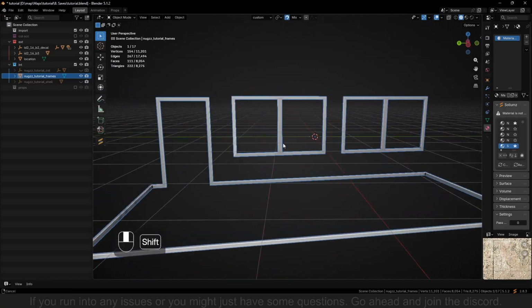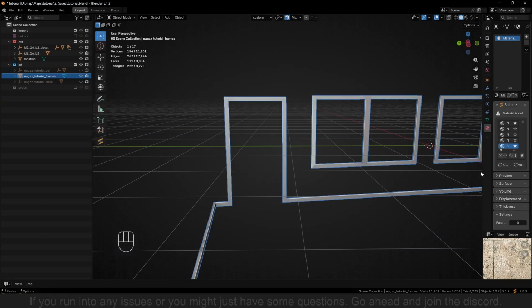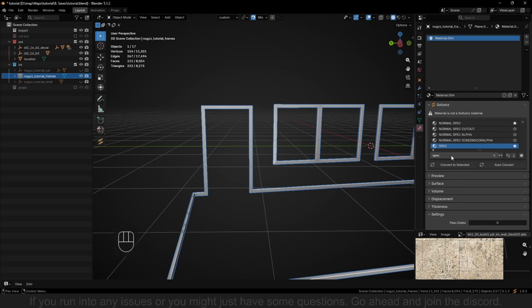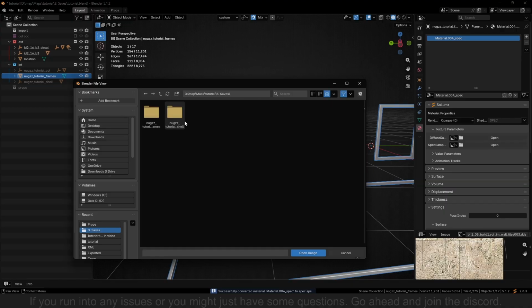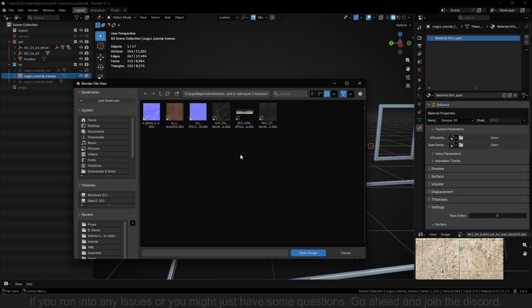So we can take the, for this sake, I'm gonna use a spec because I don't have a normal map for the texture I'm using. So I'm just gonna use spec, convert, and then I'm gonna give it a texture that I have provided inside of the tutorial folder.